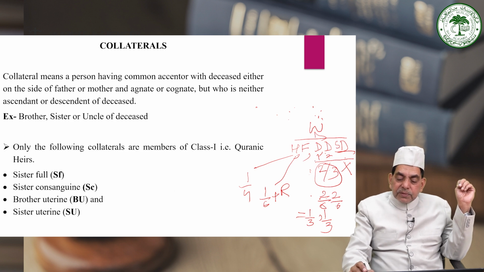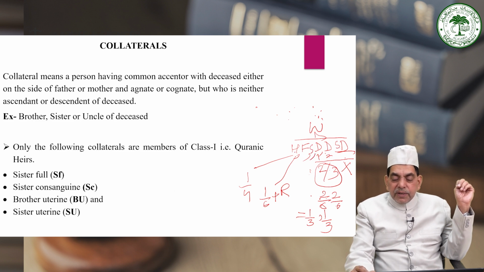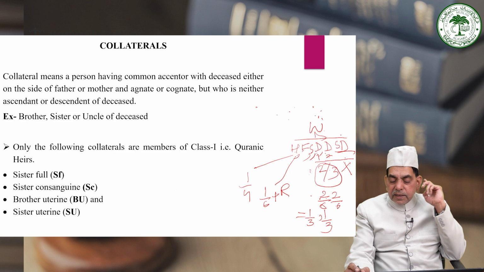But suppose now here in this case along with this there is a son also. There is a husband of the W, a father of the W, a son of the W, a D1 of the W, a D2 of the W, means the W has left behind two daughters, and also there is a granddaughter of the W.